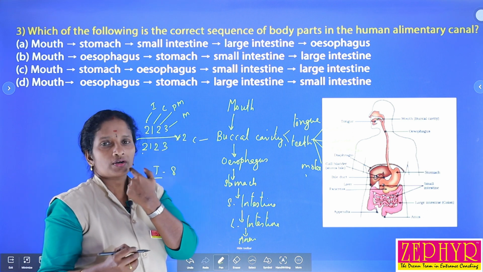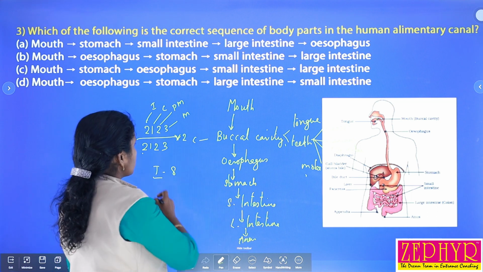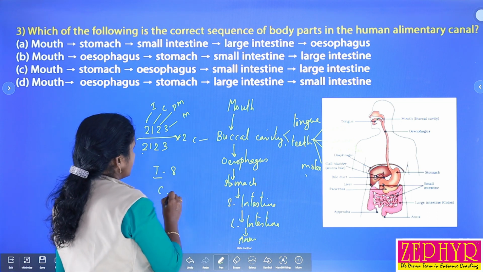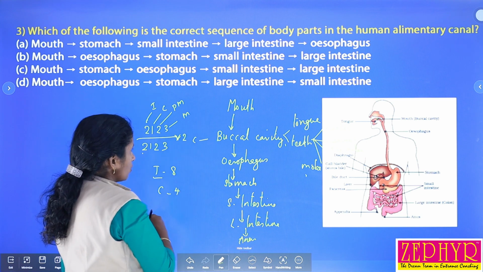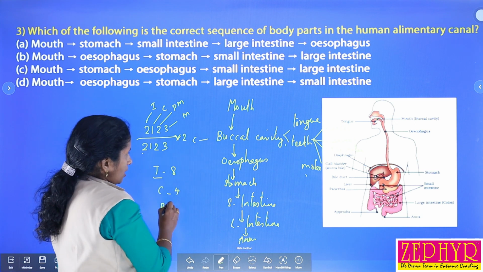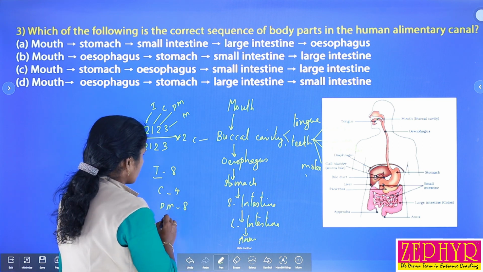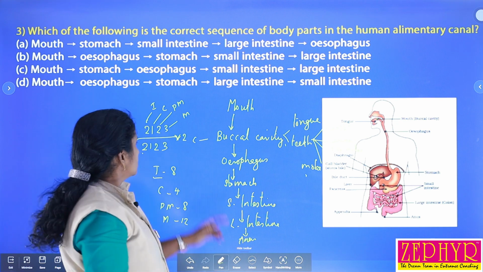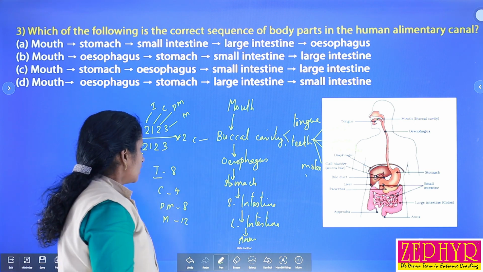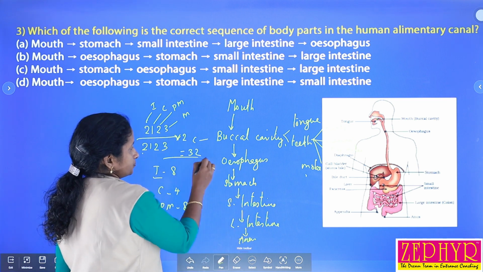Likewise the number of canines is 1 plus 1, 2 into 2, that is 4, premolars become 8 and molars 12. So 2 1 2 3 divided by 2 1 2 3 is equal to 32.